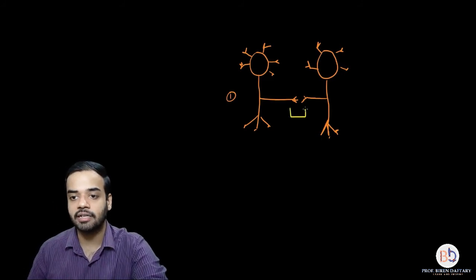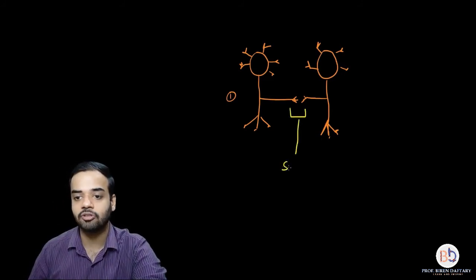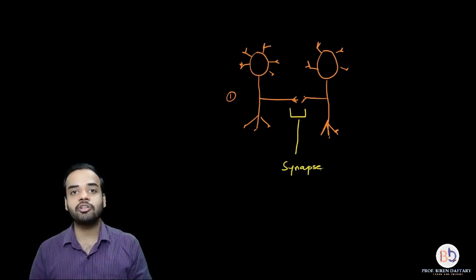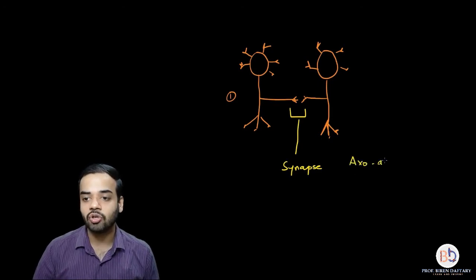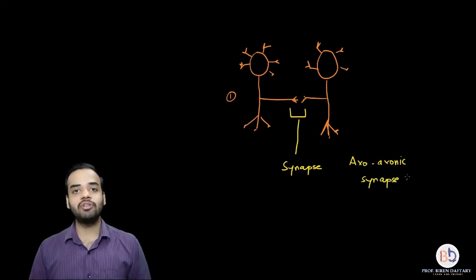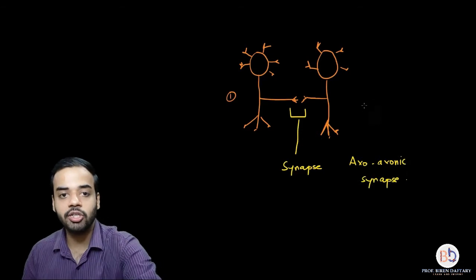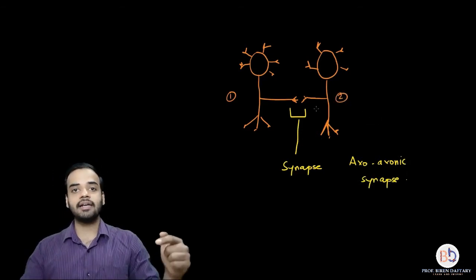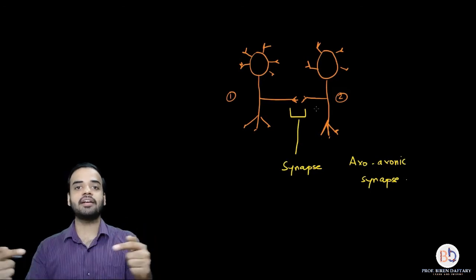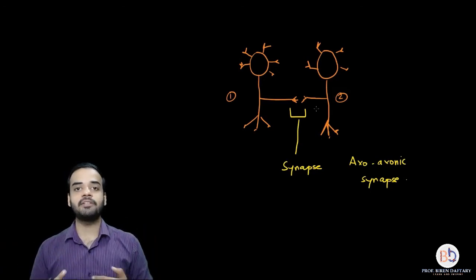I hope you are understanding this. This is where the synapse is occurring. So the synapse is occurring between two axons, and such a synapse is called as axonic synapse. So what is actually happening is, both neuron number 1 and neuron number 2 are parallel to each other, and they are communicating, or they are transferring impulses to each other.